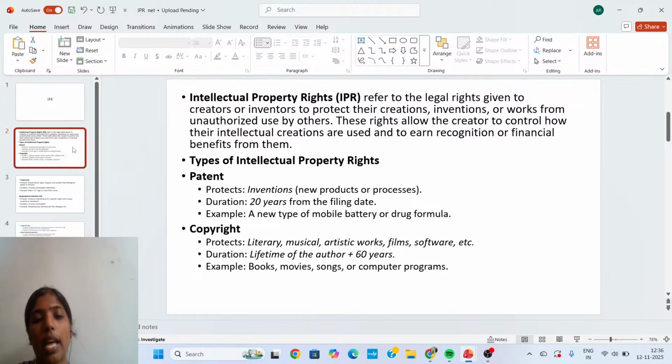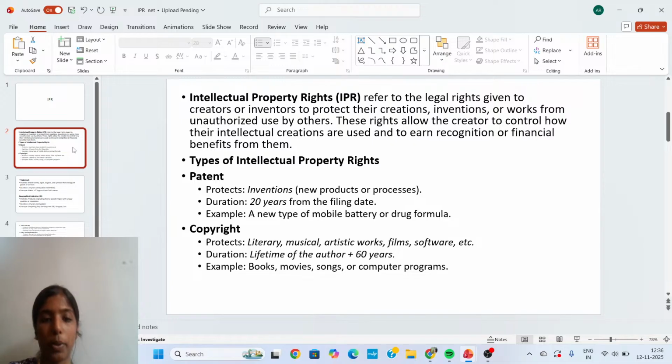For example, a new type of mobile battery or a drug formula. For its process or product, the patent has been granted. So the first intellectual property right is patent, given to inventions, and we have seen an example also.